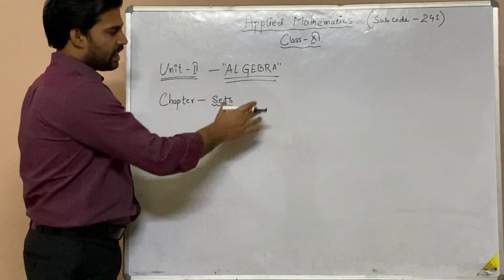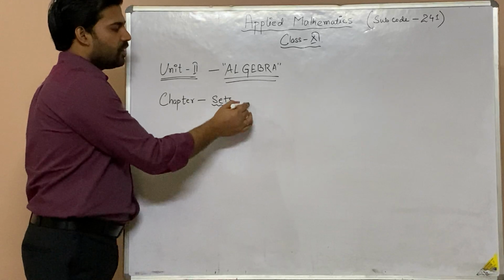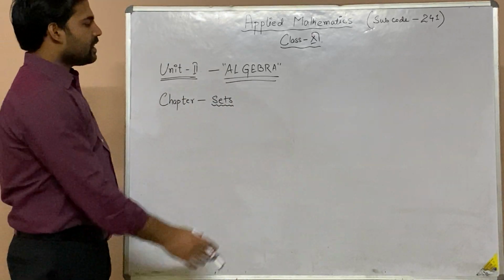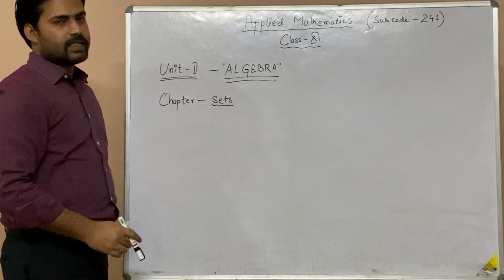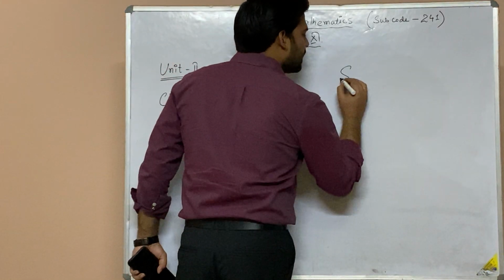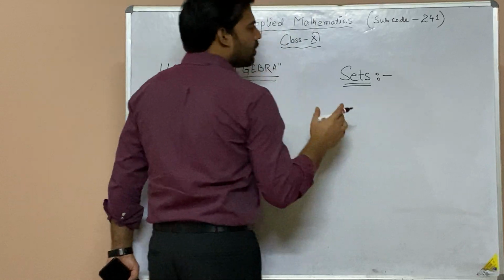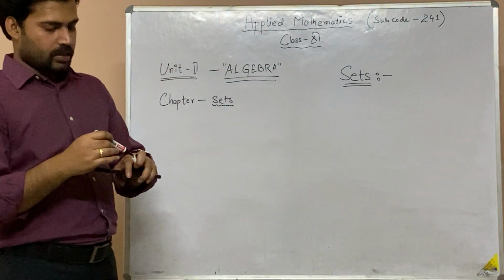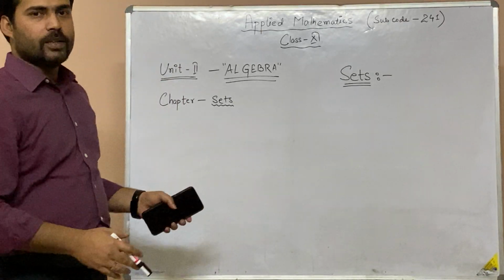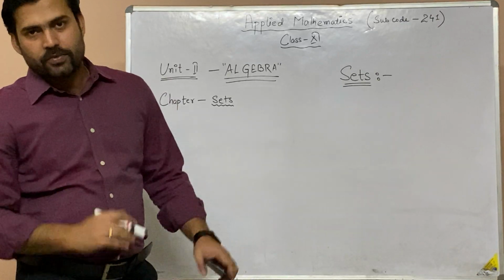So let us start off with algebra, sets. First of all, let us understand what we will be looking at in this chapter. In sets, first let us understand what a set is. If you look at the literal definition of sets, you will say a set is a collection. For example, a set of books, a collection of books; a set of people, a collection of people. This is the literal meaning of sets.